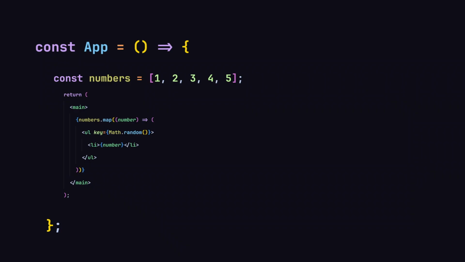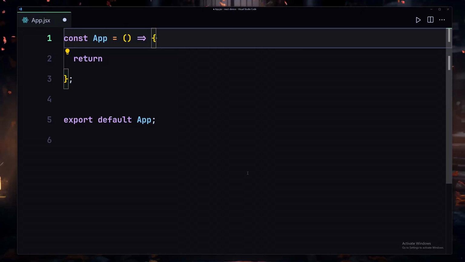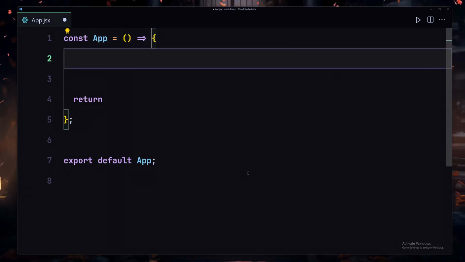And now this map method is going to take a callback function, and we're going to be passing a number and also the index. And inside there we're going to be using the UL and LI to render our numbers to the DOM. So this is how we are going to be doing all of this. Now let me show you that in action. Now let's talk about how we can work with lists. So first of all, we have to create a list.